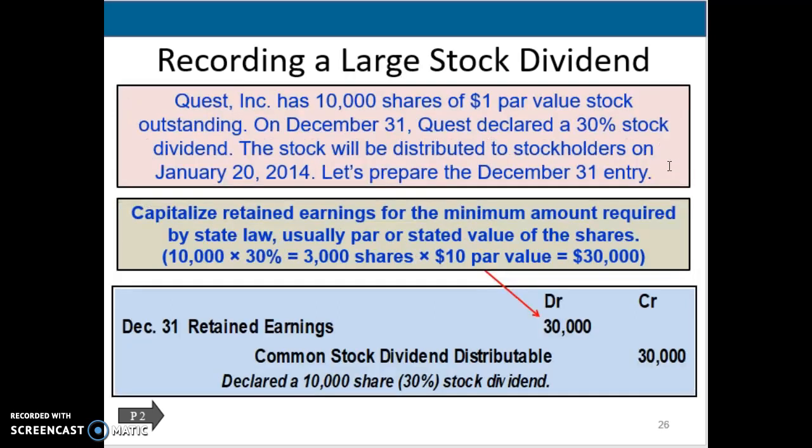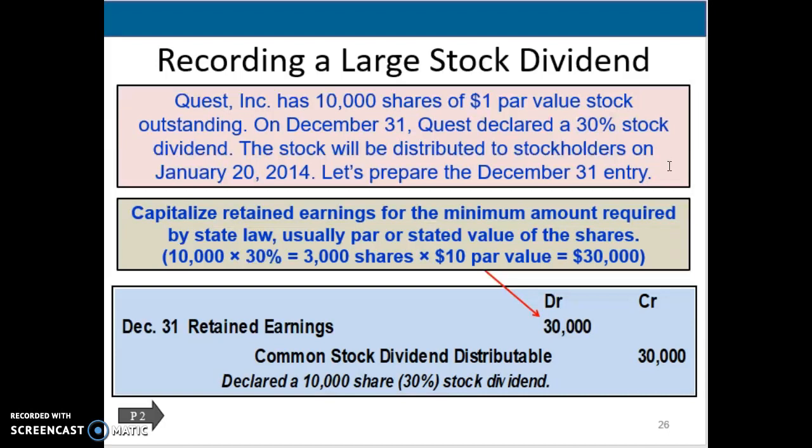All right, let's look at a large stock dividend. A large stock dividend is based off of the par or the stated value of stock. It tells us here that Quest has 10,000 shares of $1 par value stock outstanding. December 31st, they declared a 30% stock dividend. The stock will be distributed to stockholders on January 20th, and we're to do the December 31st entry. So we know that they're declaring a 10,000 share dividend.